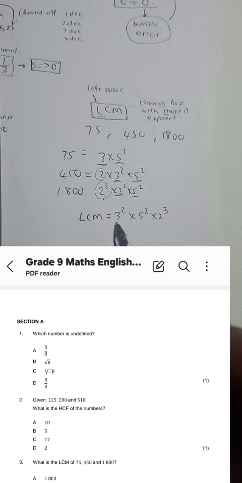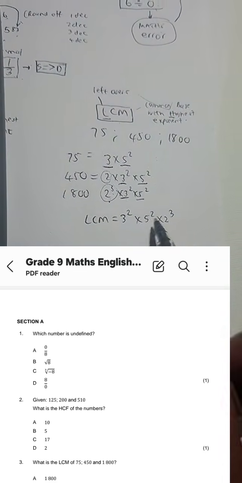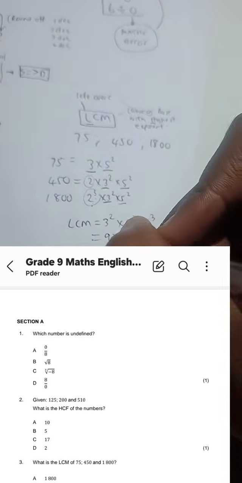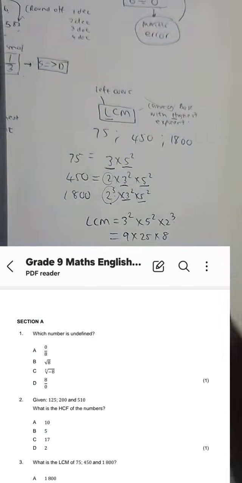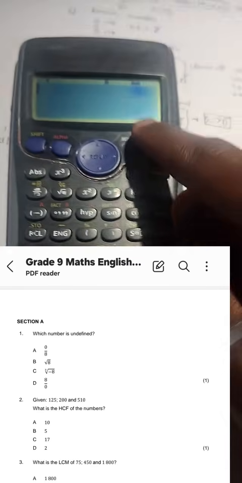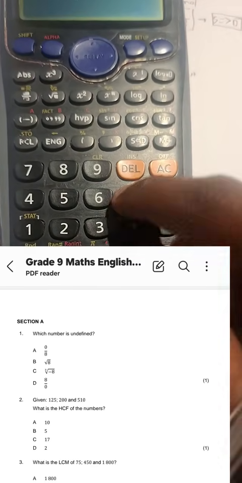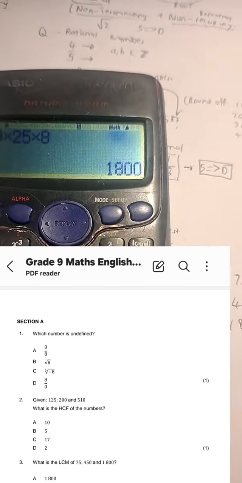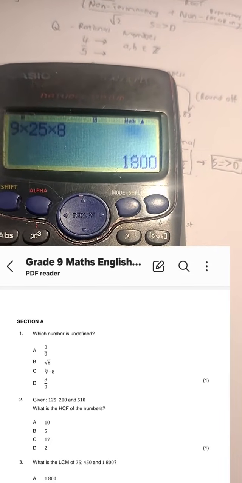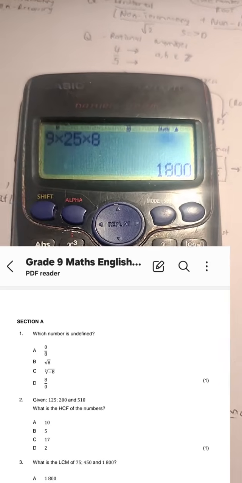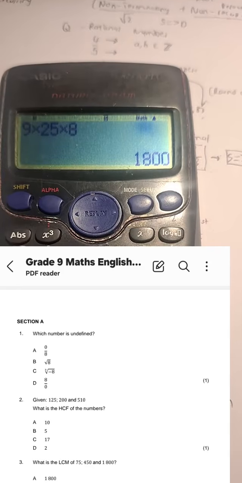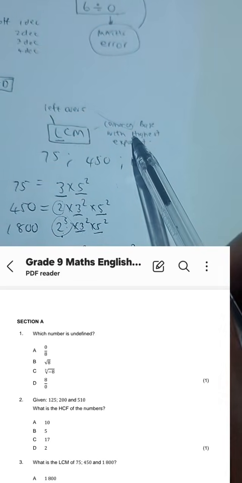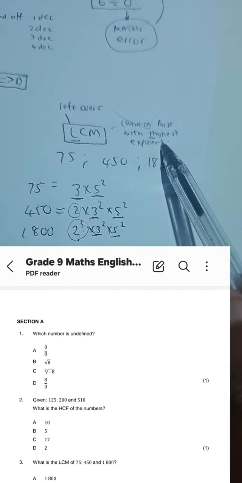Okay, so for the product of all of this, we chose the common base with the highest exponent. So that means we are going to take 9 multiplied by 25 multiplied by 8 and see what we get. If we go to our calculator, 9 times 25 times 8, what do I get from that? I get the answer 1,800. So that means that is my LCM.